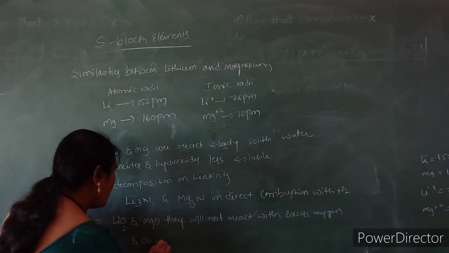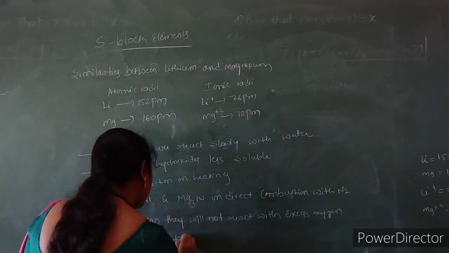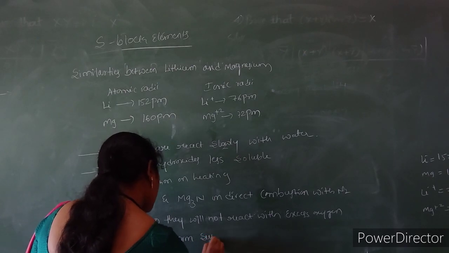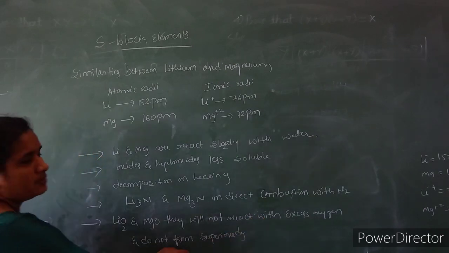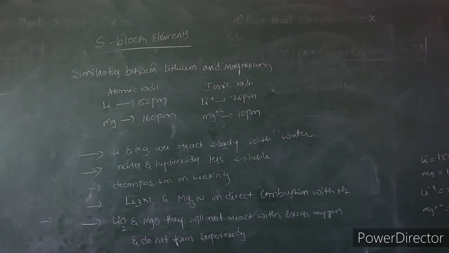The other alkali metals show the superoxide property, meaning they form superoxides upon excess heating.